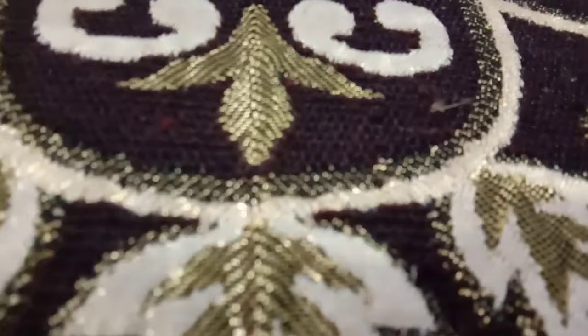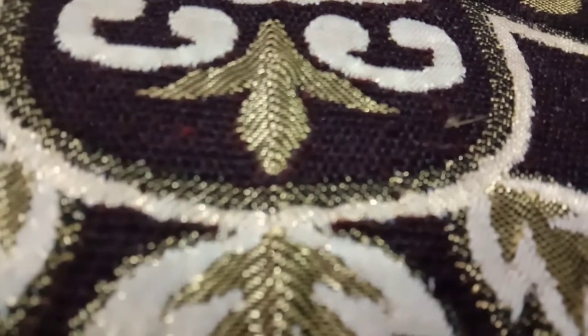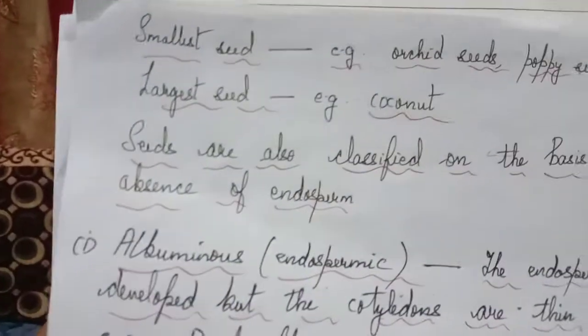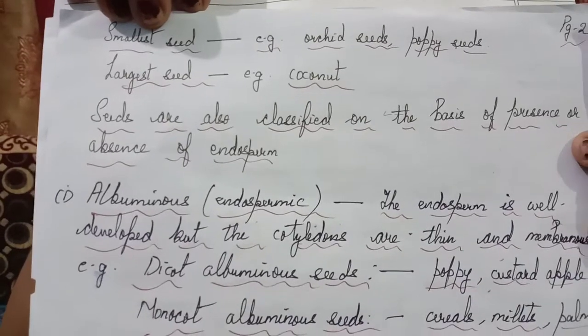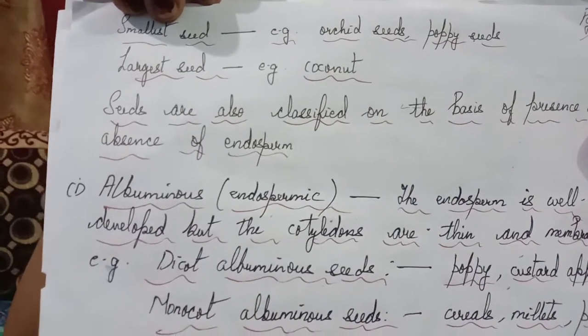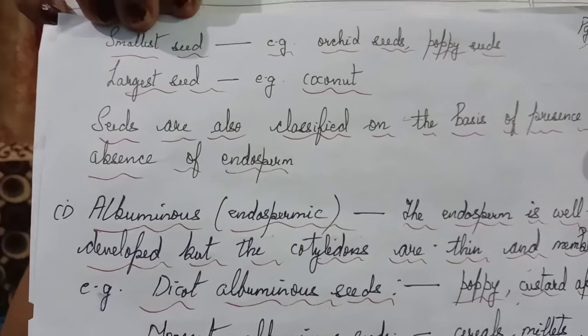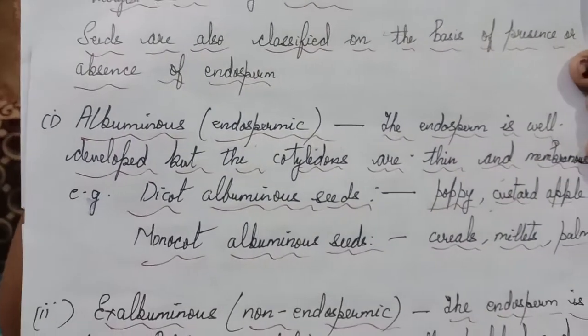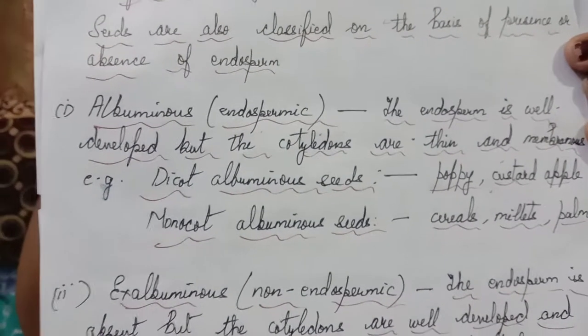You have to remember the different parts. That is the seed coat. In 1 mark questions, you may be asked which is the largest seed. That is the coconut, and the smallest seeds, poppy seeds. You have examples of larger seeds also, like papaya seeds and watermelon. That comes under larger seeds, but not the largest.